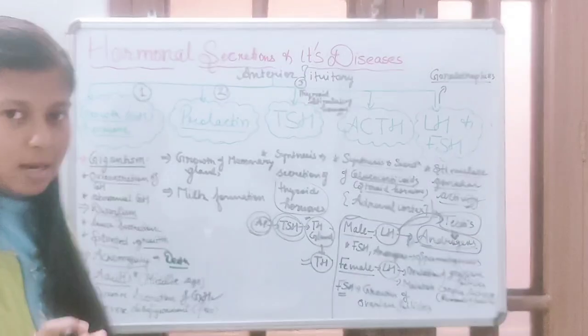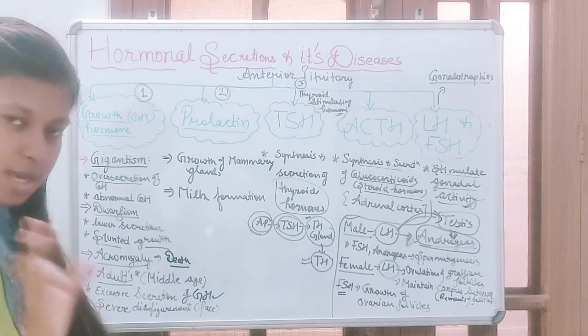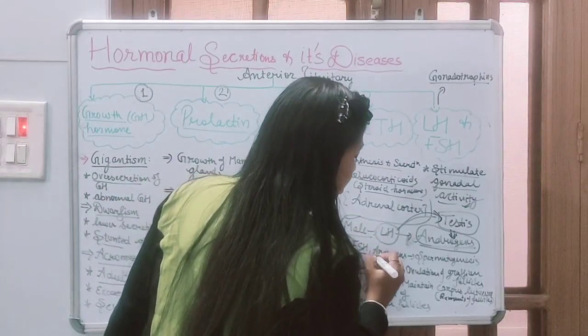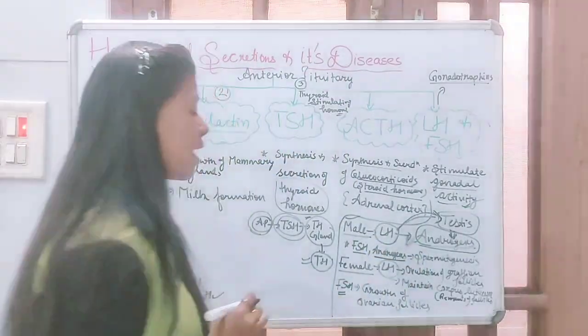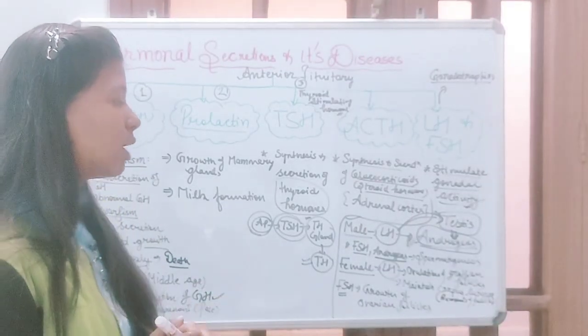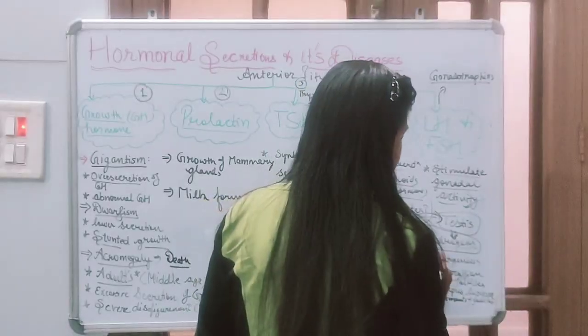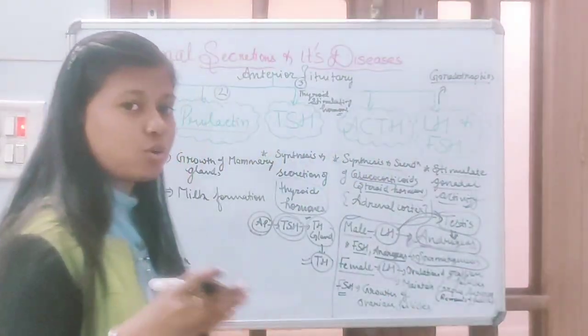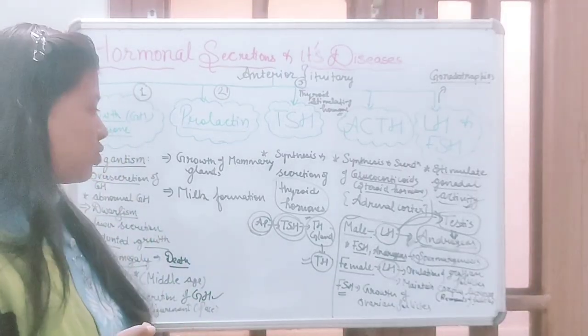That is the function of LH. Now, next are FSH and androgens. FSH and androgens both come together to regulate spermatogenesis, meaning sperm formation.